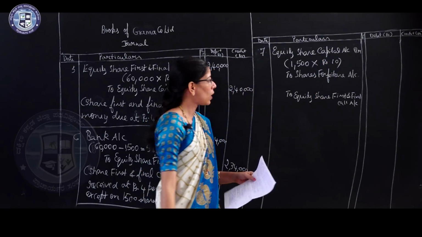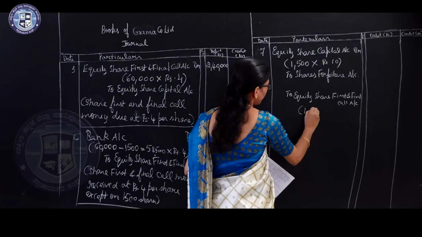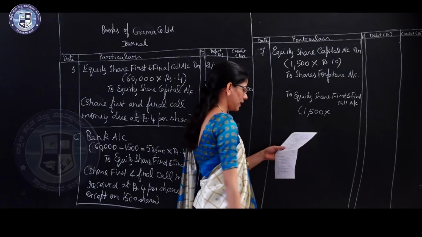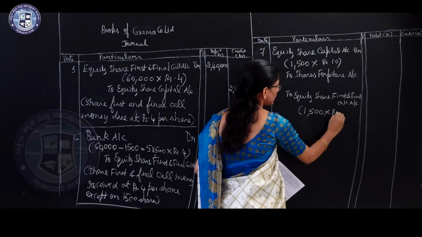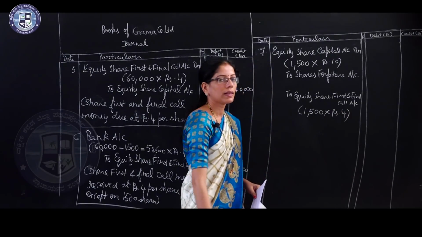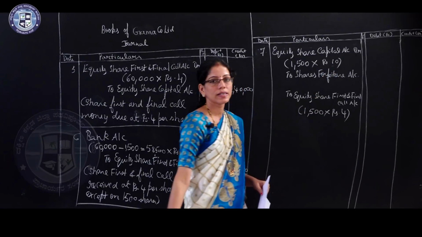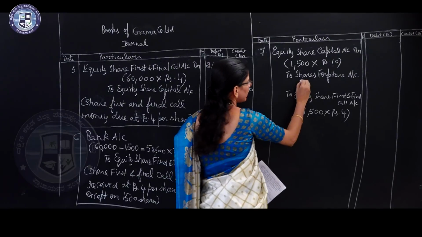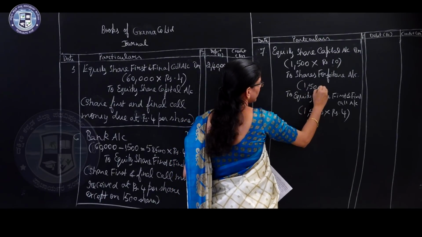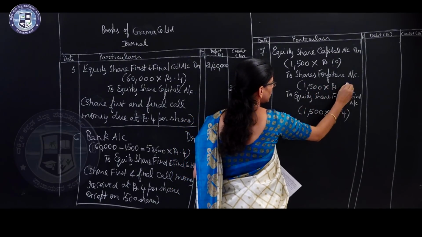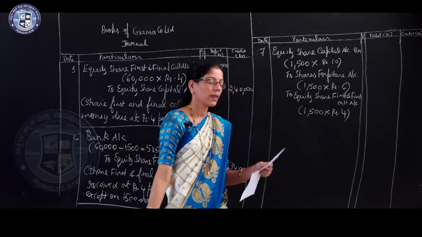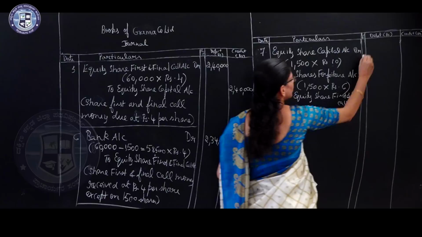Now out of these 10 rupees, the company did not receive the first and final call value of rupees 4. Now 10 minus 4, 6 rupees already collected by the company, that you have to write under shares forfeiture account. 6. Now write the values.